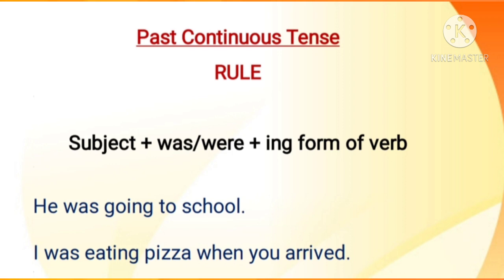Next, I was eating pizza when you arrived. I is the subject there. I is singular, so we will use was. I was eating, ing form of the verb eat. Eating pizza when you arrived.